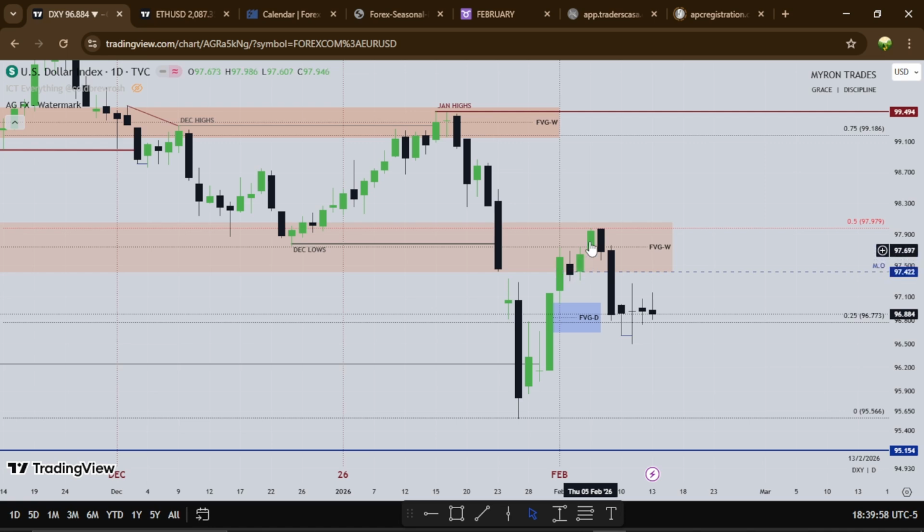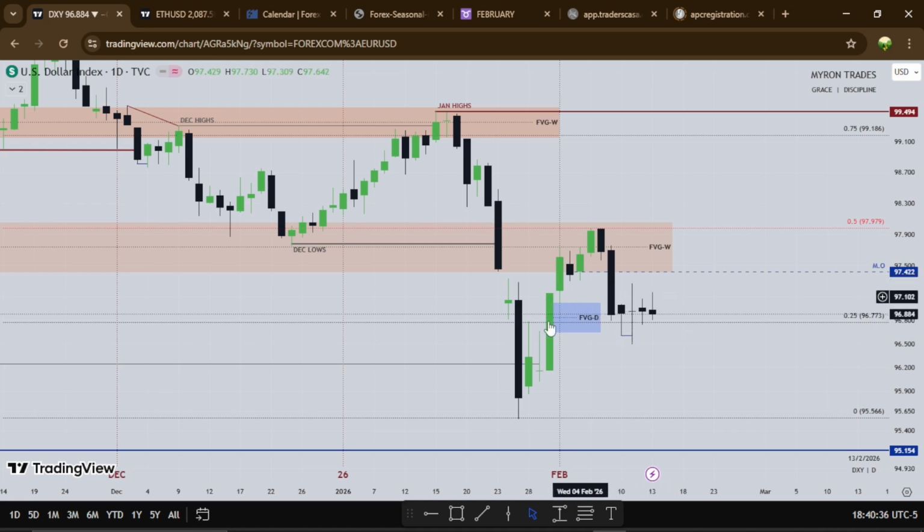Now, for the new week, we only see Monday trading lower after price has found resistance in this old weekly fair value gap. This fair value gap was drawn from the weekly time frame, while this is the daily time frame, as you can see. We see the dollar trading up into it, and we see resistance trading lower, right? So I was watching this fair value gap to see if we're going to use NFP or CPI, one of those news events, to give us the momentum we need to trade away from this fair value gap.